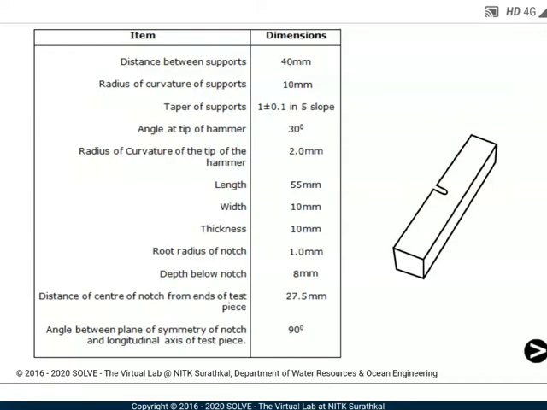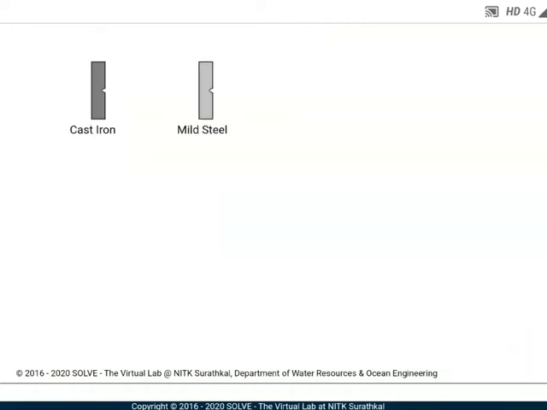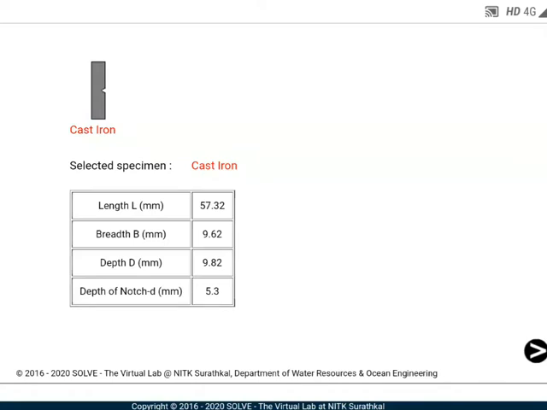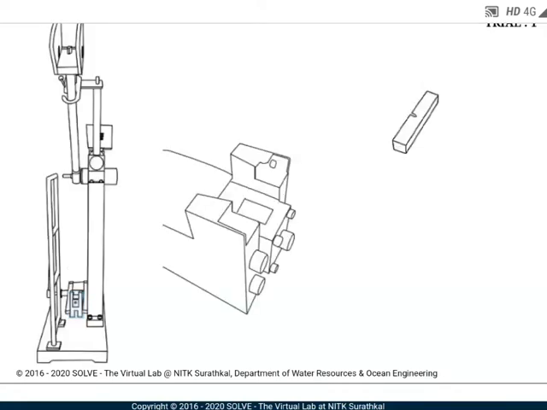Next, this is the specimen. Length of specimen is 55 mm, width is 10 mm, thickness is 10 mm. Depth of notch is 8 mm and radius is 1 mm. I will take the cast iron material and test it. I will place this specimen in the machine.